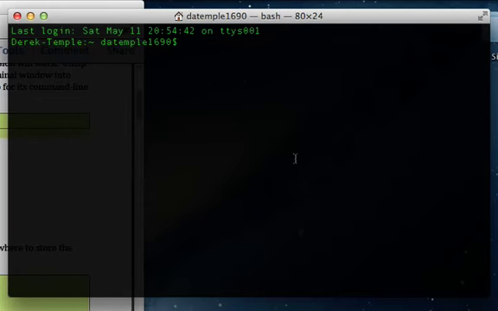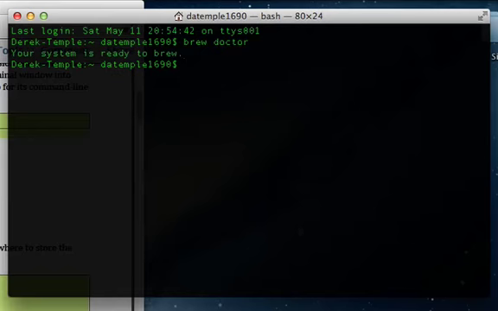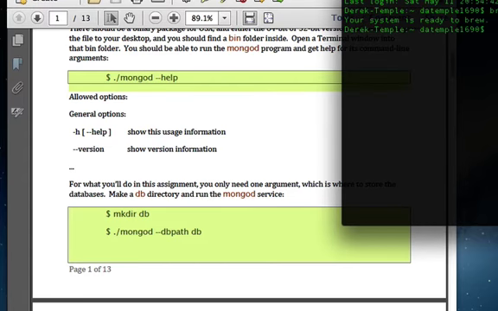Now, if you were here for the first screencast I made about MongoDB, then you will know that we installed it using Homebrew. So, first thing we want to do is run brew doctor, just to make sure that there have been no updates to Homebrew. And apparently there haven't. It says your system is ready to brew. So we move on to the next step.